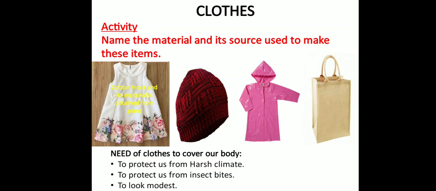The second picture shows you a cap. It's a woolen cap. So the fabric of the product is wool, and we get wool from the animals. The third picture shows you a raincoat. This raincoat is made up of polyester, and it's a synthetic fiber. The last picture shows you a bag. It's a jute bag, and jute is obtained from the plants.